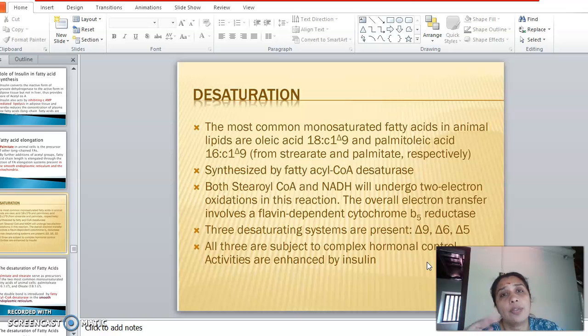Okay, the desaturases are of different types, but the first desaturase to introduce a double bond onto a saturated fatty acid will always be the delta 9 desaturase, right? Then only it can introduce double bonds onto the other positions. So there are other desaturases also, like delta 6, delta 5, and delta 3, etc. There are different types of desaturases, but the first desaturase to come into action is always the delta 9.